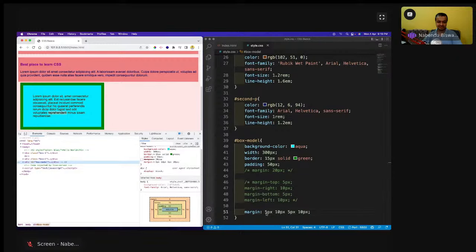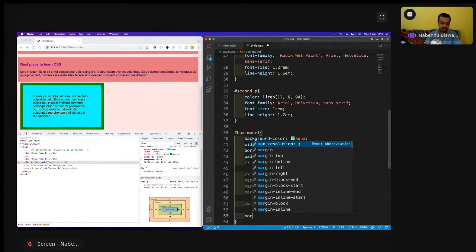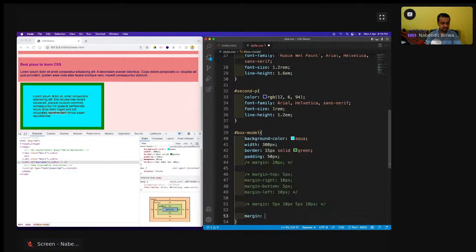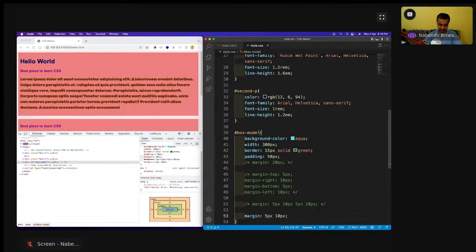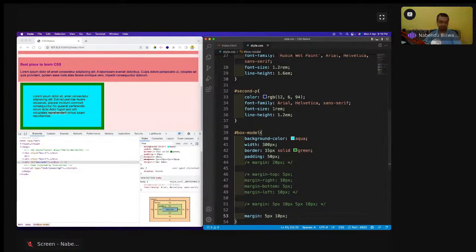Now beside this, there is another short form which is very much popular. Generally the top and the bottom margin or padding are the same, and the right and the left are the same. So there is another shortcut here. I'll go here and do margin as 5 pixel and 10 pixel. It is a shortcut of the shortcut. 5 pixel means top and bottom is 5 pixel, and right and left are 10 pixel. Okay, so this is done.